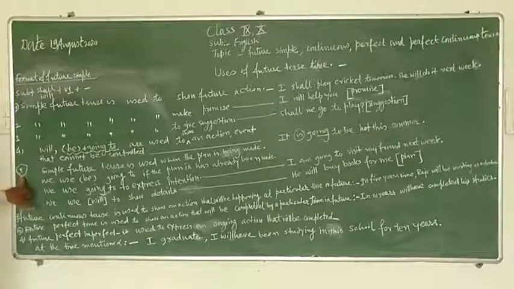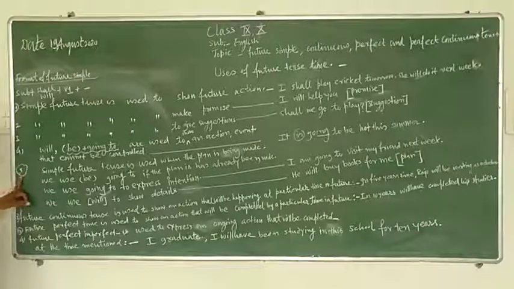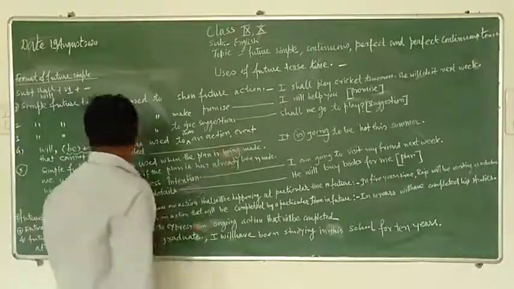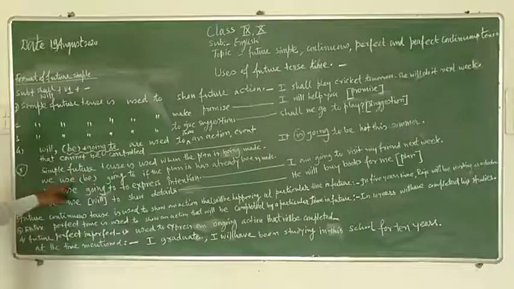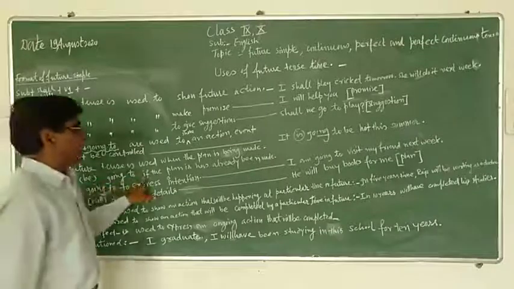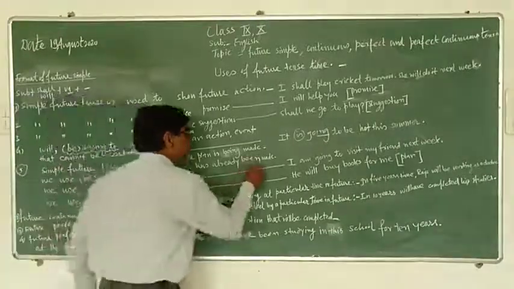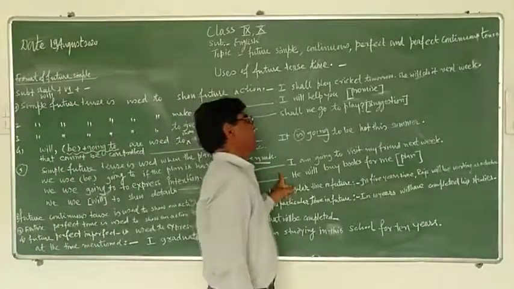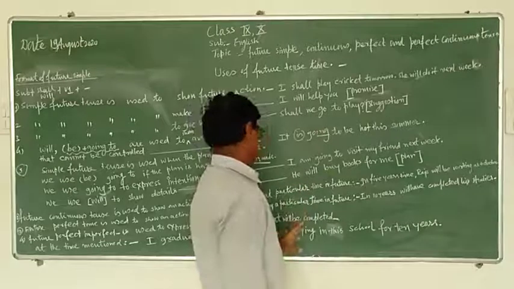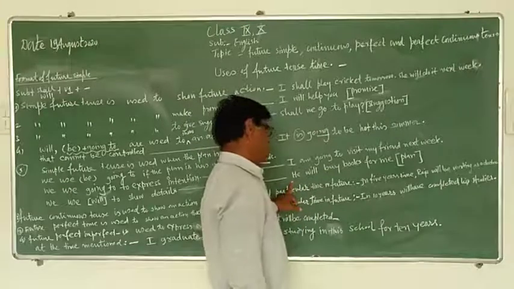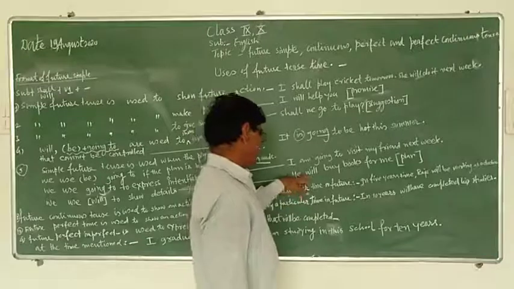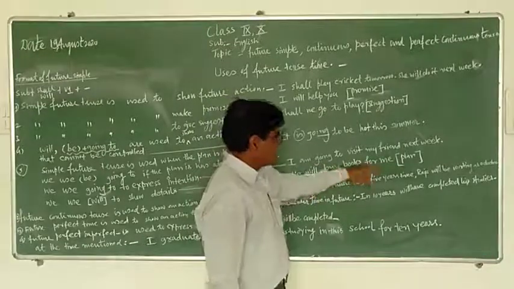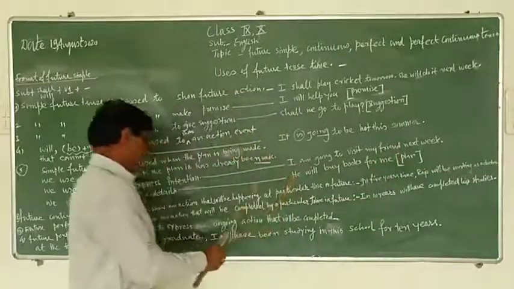And now the fifth use of simple future tense. When the plan is being made, we use will; we use be going to if the plan has already been made. For example, I am going to visit my friend. The plan is already made. He will buy books for me. That is a plan made by him.